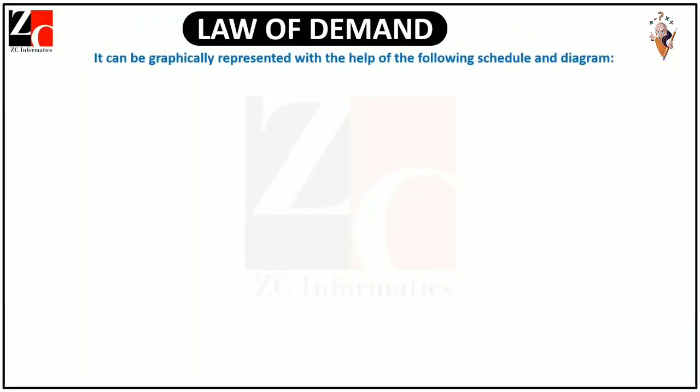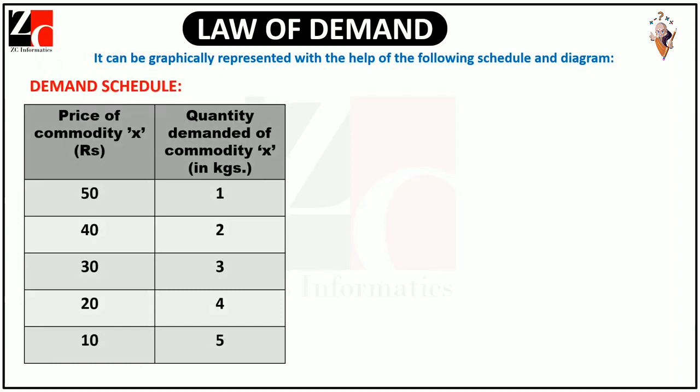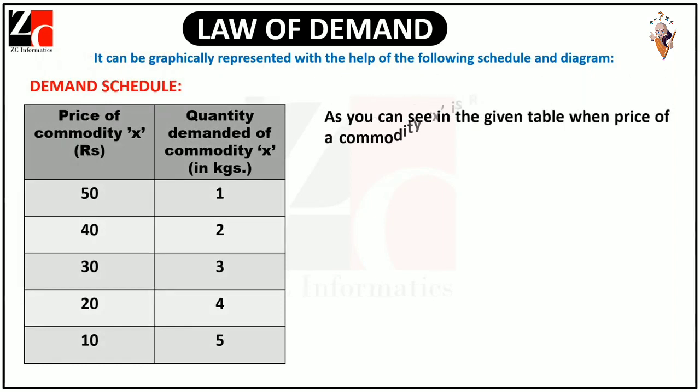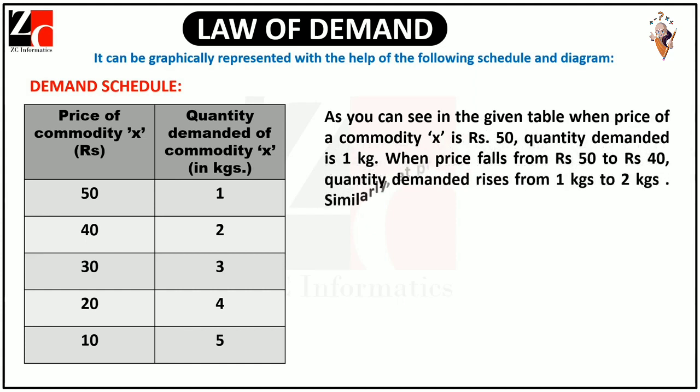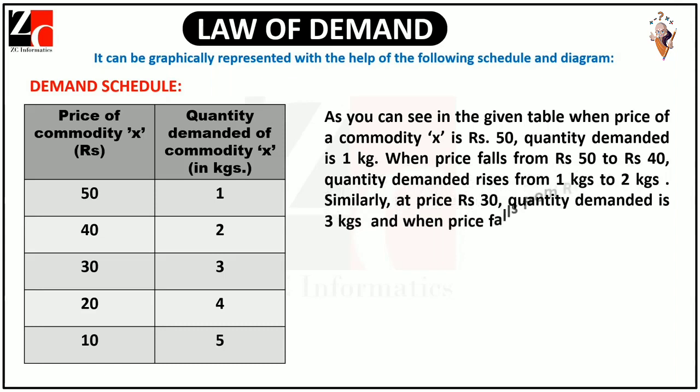It can be graphically represented with the help of the following schedule and diagram. Demand schedule. As you can see in the given table, when the price of a commodity X is Rs 50, quantity demanded is 1 kg. When price falls from Rs 50 to Rs 40, quantity demanded rises from 1 kg to 2 kg. Similarly, at price Rs 30, quantity demanded is 3 kg.